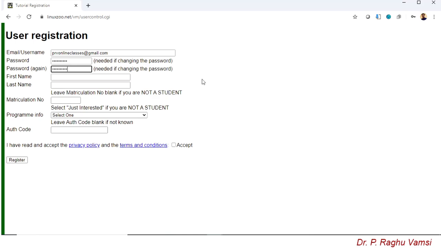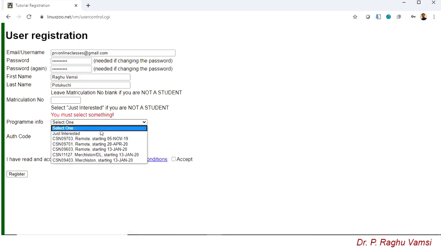So this password is for this website. First name, Raghu Vamsi. No need to fill in the matriculation number, leave it blank if you are not a student. No need to fill anything in this. Register.